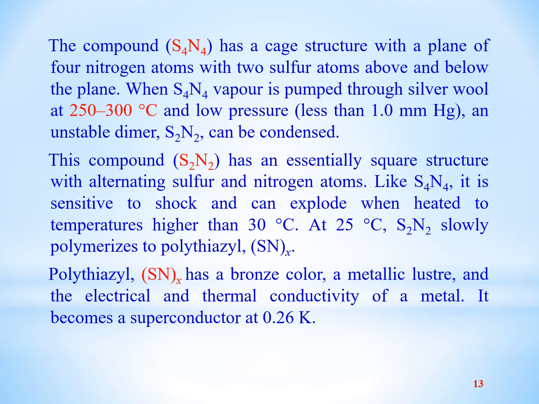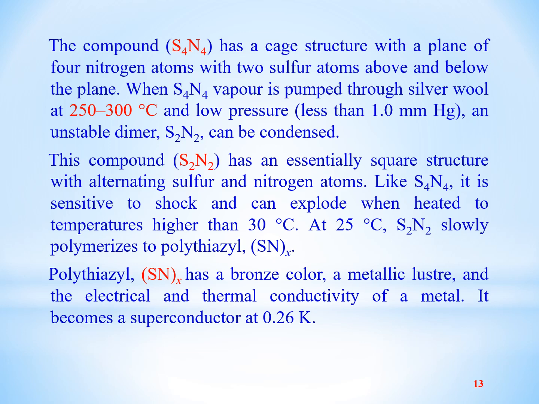It means the polymer polythiazyl has a bronze color, it has metallic luster, it shows good electrical and thermal conductivity just like metals, and when it is cooled to 0.26 Kelvin, it becomes a superconductor.